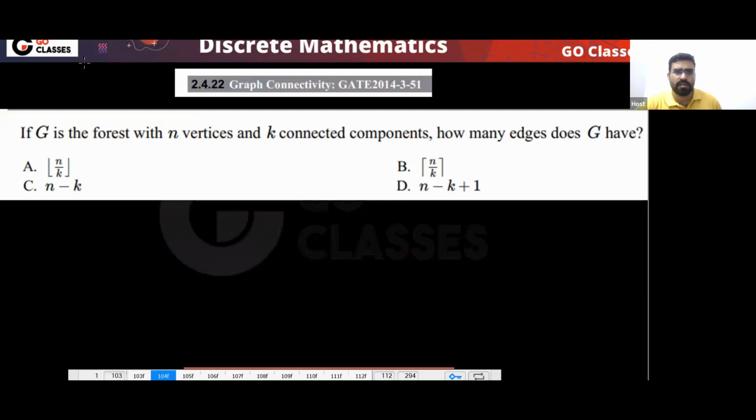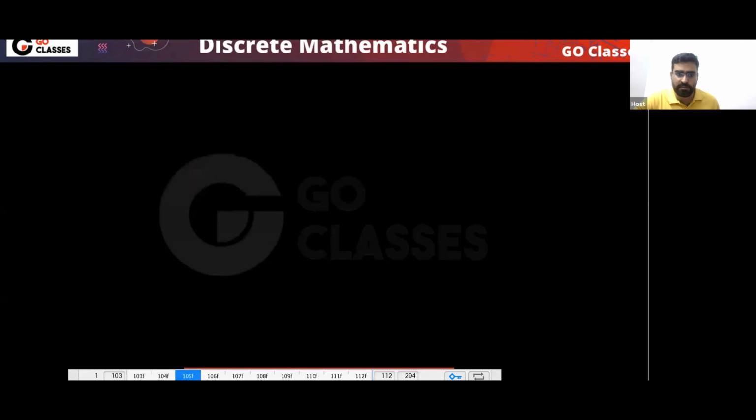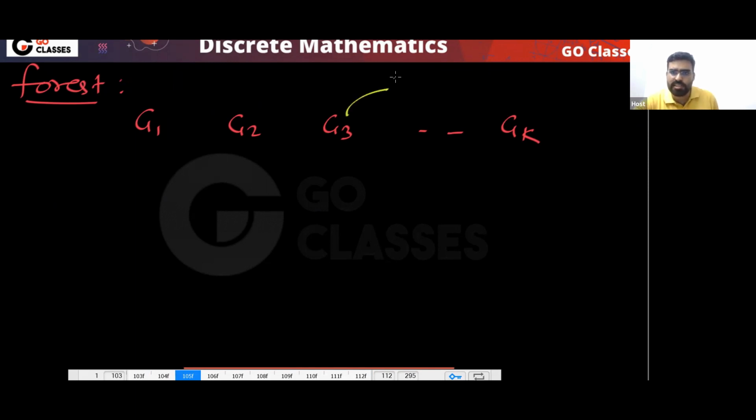Okay, solve this question. How many edges are there in a forest? If you have a forest with n vertices and k components, then how many edges will there be? You have a forest in which you have k components, G1, G2, G3, up to Gk. This is a forest, so each of these is a tree, because in a forest every component is a tree.